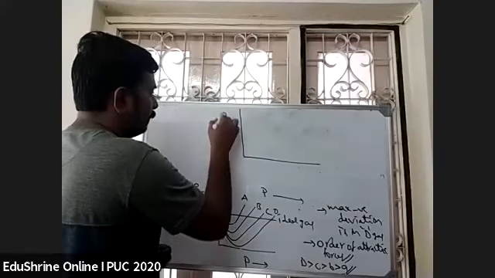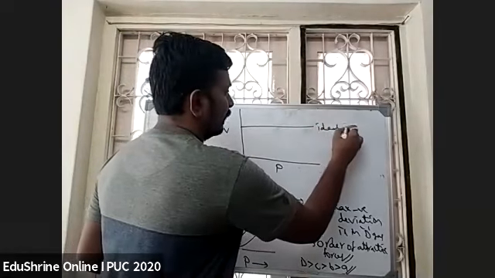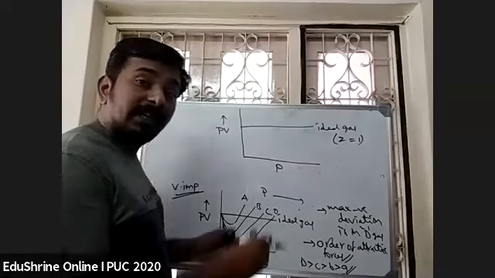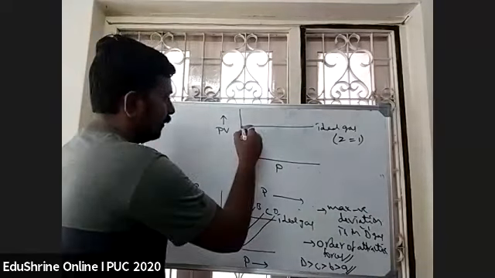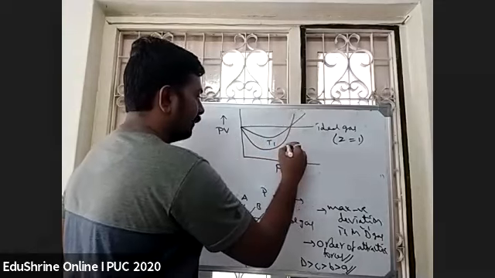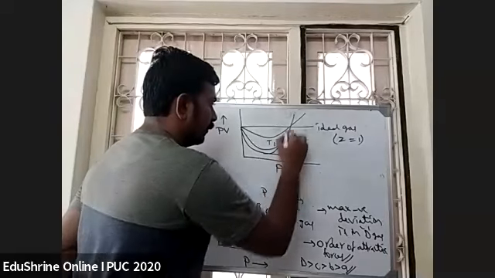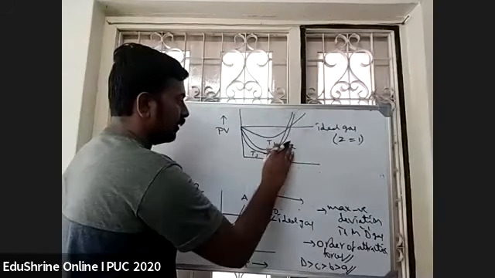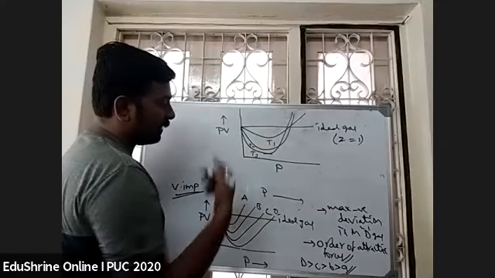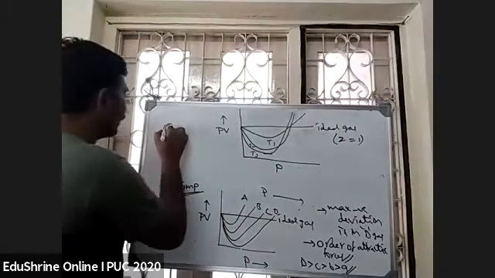So if I draw the graph for PV versus P, if it is an ideal gas, I need to get a straight line parallel to the x-axis. That means the Z value must equal 1. At different temperatures when I draw the graph, this is the graph I got at temperature T1, this is the graph at temperature T2, and this is the graph at temperature T3. Okay, students? Now think carefully and tell me the order of temperatures.